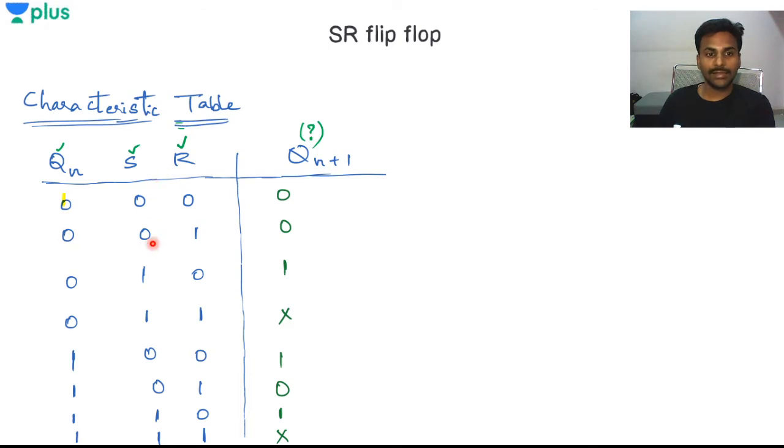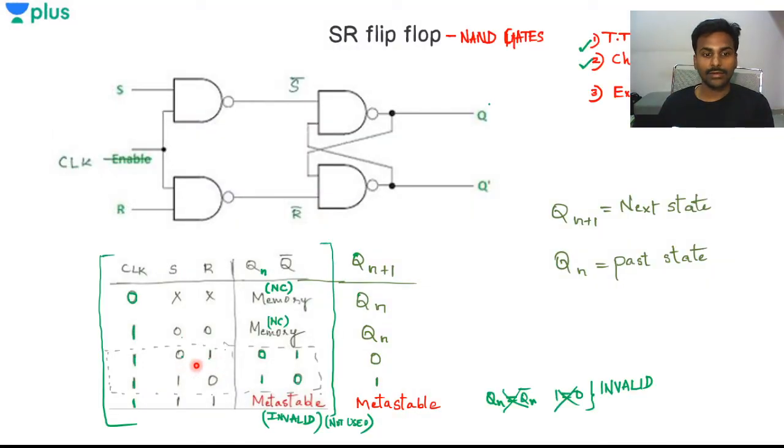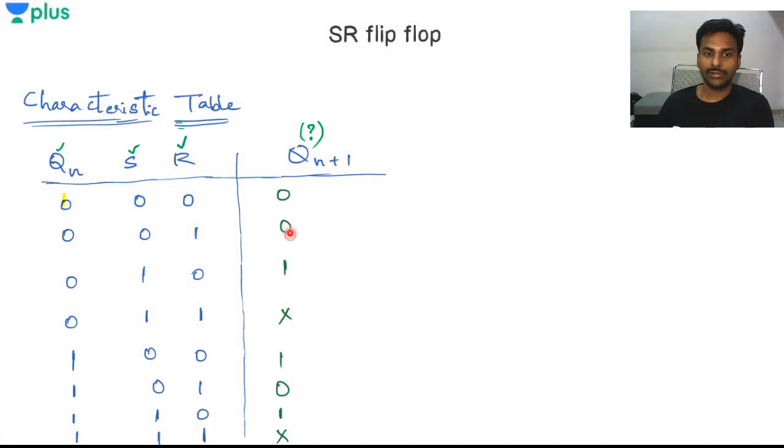Similarly here also S is 0, R is 1. So you just leave this and try to see this case. In this case S is 0, R is 0, same as the first case, but I have Qn as 1. The next state will be Qn only, but Qn is not 0 right now, it is 1, so the value will be 1. Like that, S is 0, R is 1, Qn value is 0. What will I have at Qn plus 1? I'll have Qn plus 1 as 0. That is what I have written.